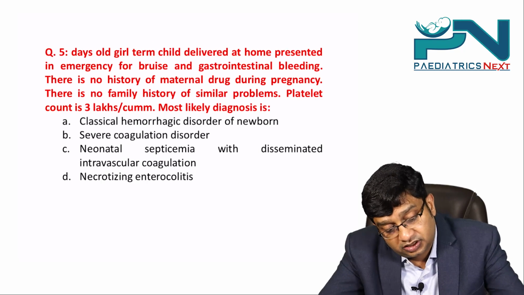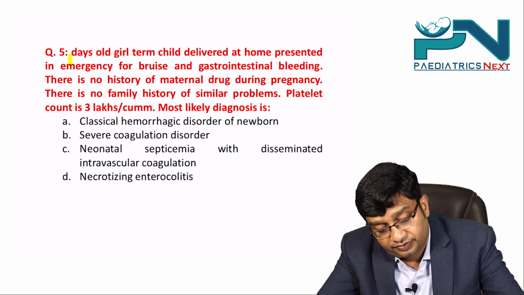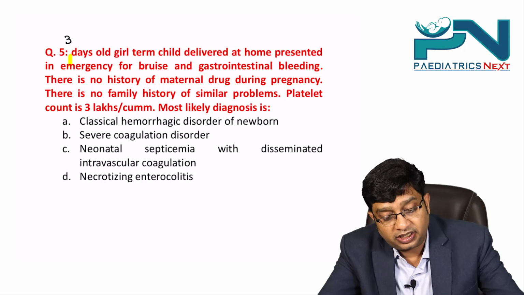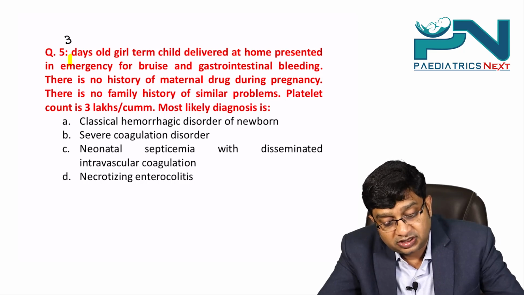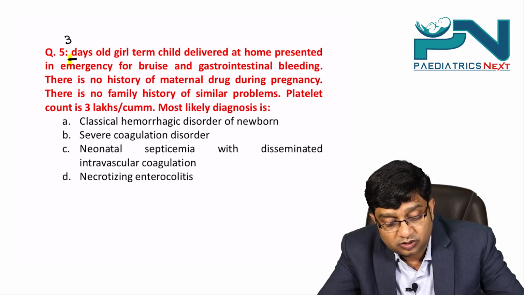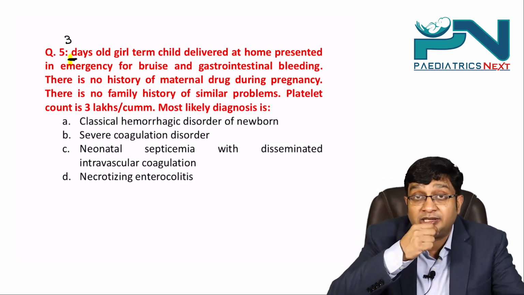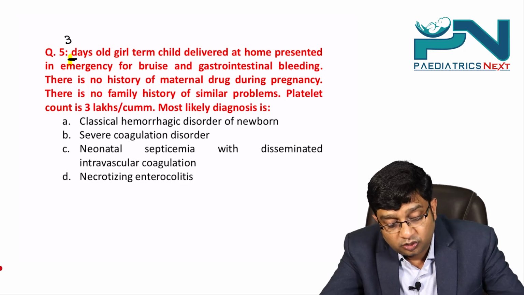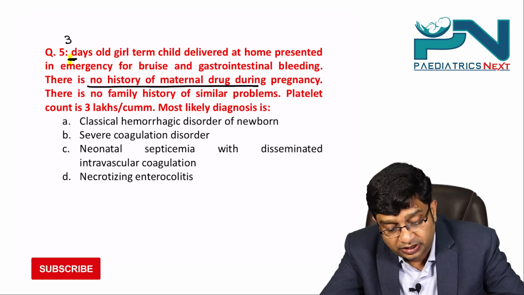It is basically a 3-day-old girl, term child, delivered at home, presented in emergency with bruise and gastrointestinal bleeding. There is no history of maternal drug use during pregnancy.